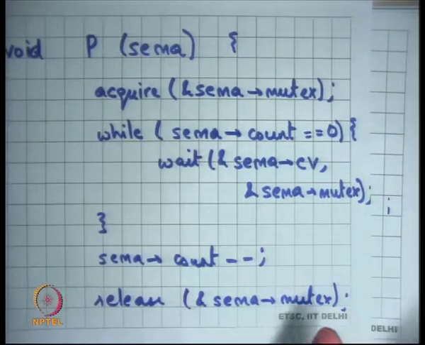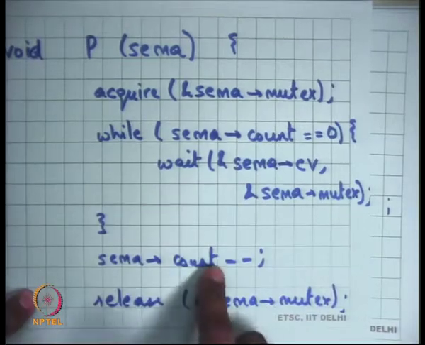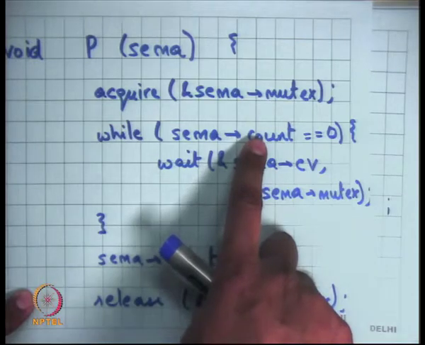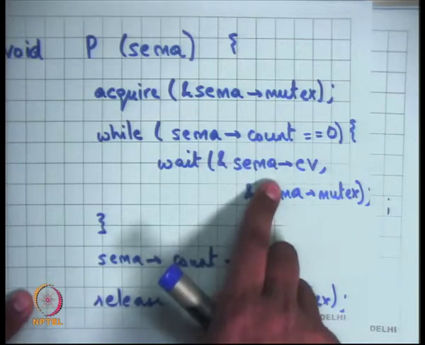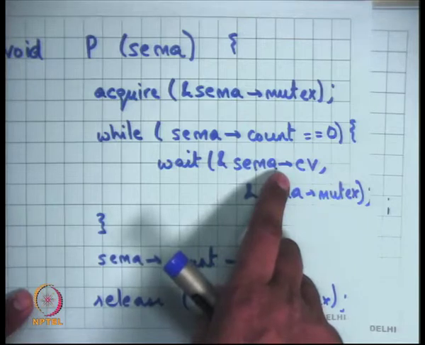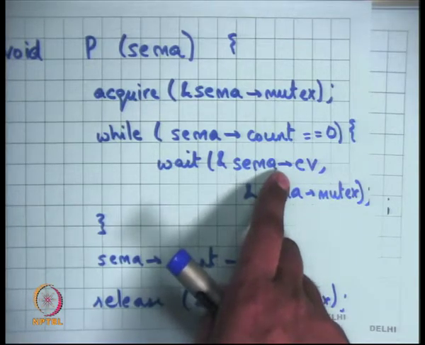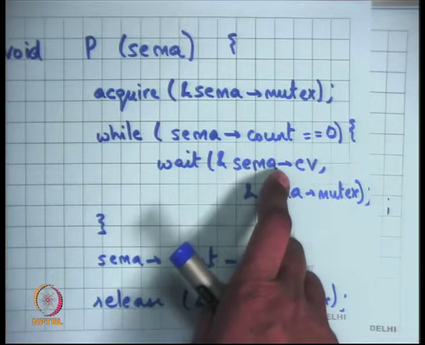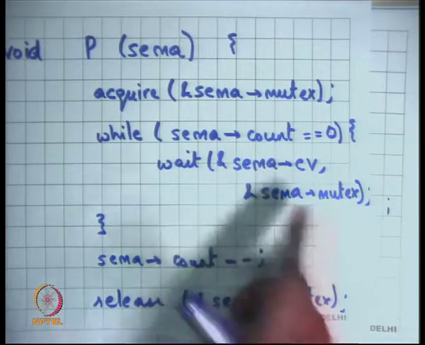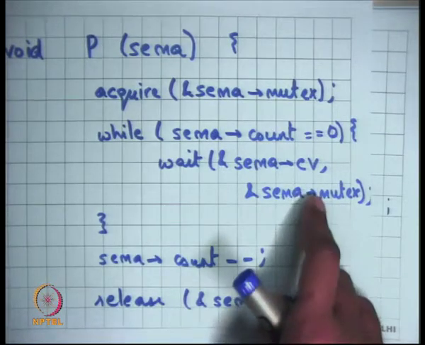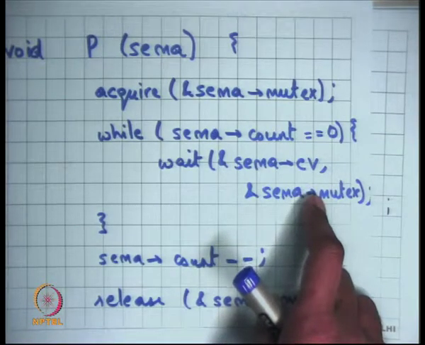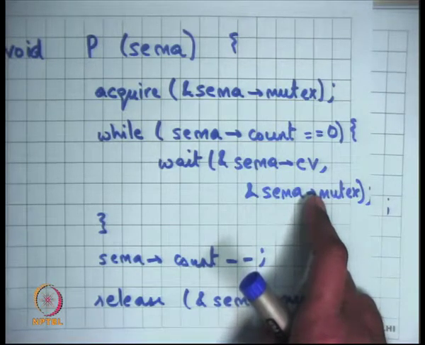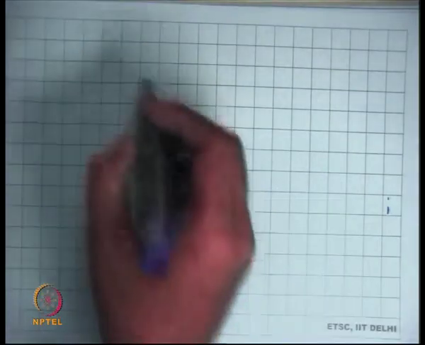Makes sense. Basically I wanted to decrement, but only if this condition is false. Till this condition is true, I need to wait, and I'm using a condition variable to wait. As you can imagine, in the V function I'll call notify on this condition variable. I release the mutex before I go to wait, and I do this in an atomic way, just like all the other patterns we have seen so far. Now let's write V.